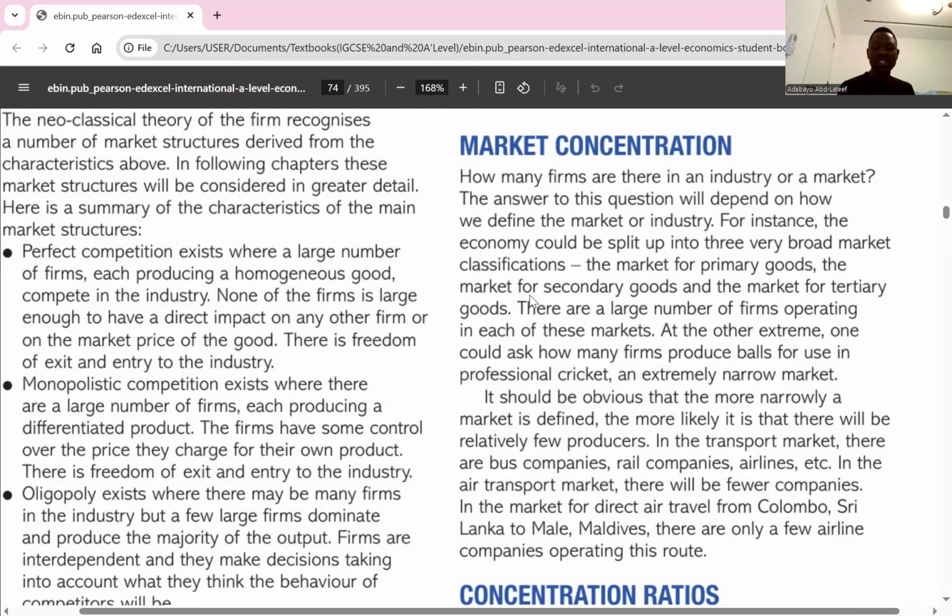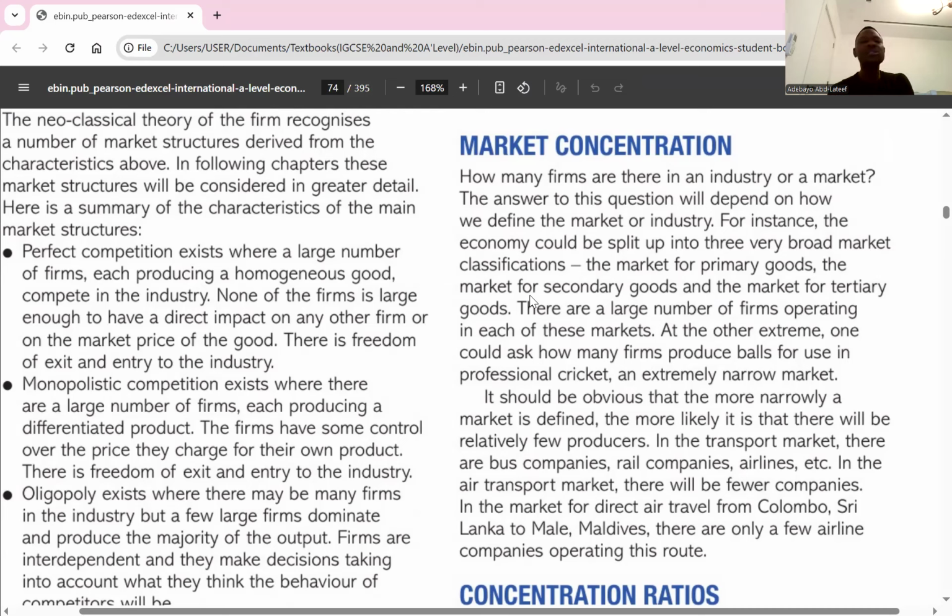There's market concentration because it focuses on the degree to which a few large firms are dominating that industry. That's dominance. So I wrote here, it focuses on the degree to which a small number of firms control a large portion of the market. The market is there, it's big, but a few large firms are dominating that market.